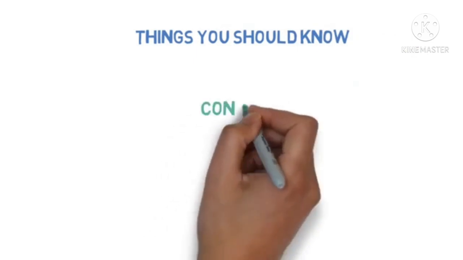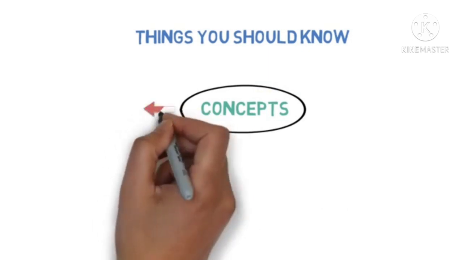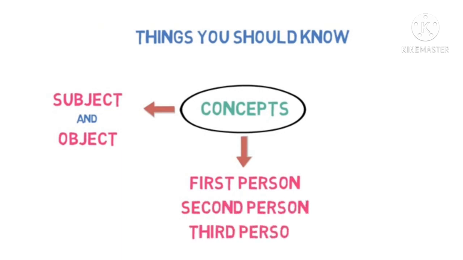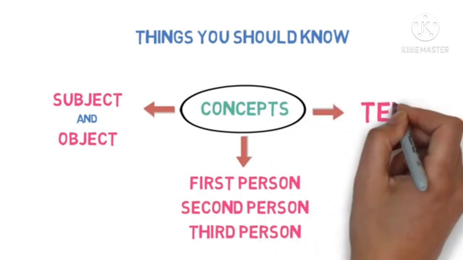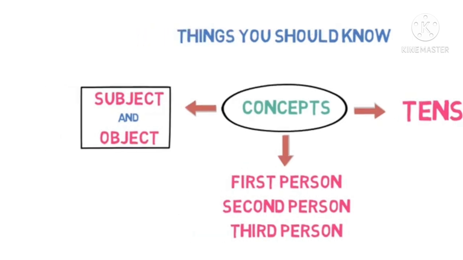Before understanding it better, you have to know a few things. If you take a sentence, you should consider three aspects: subject and object, first person, second person and third person narration, and the tense. These three things you have to keep in your mind.